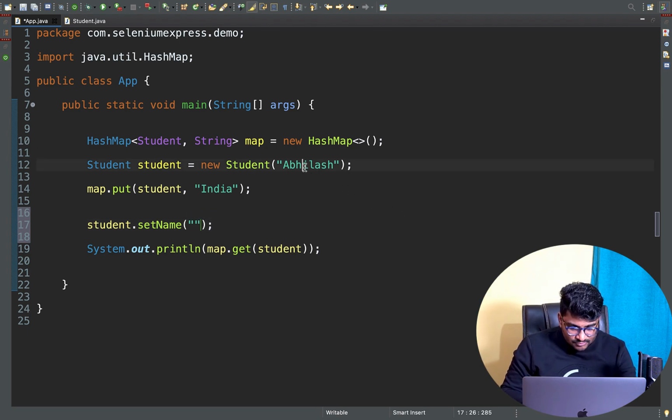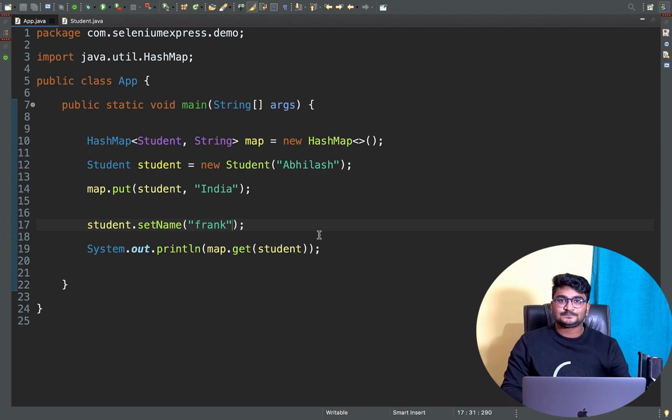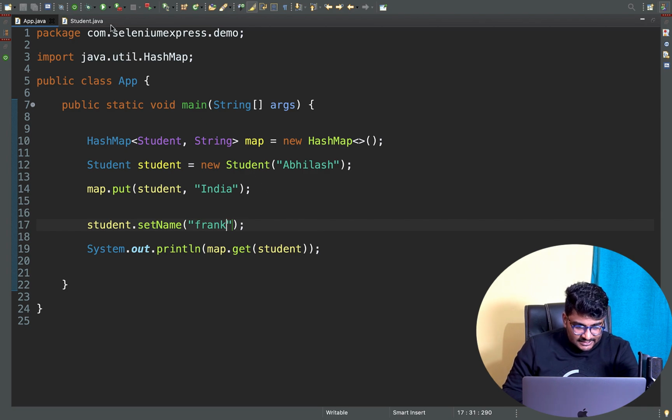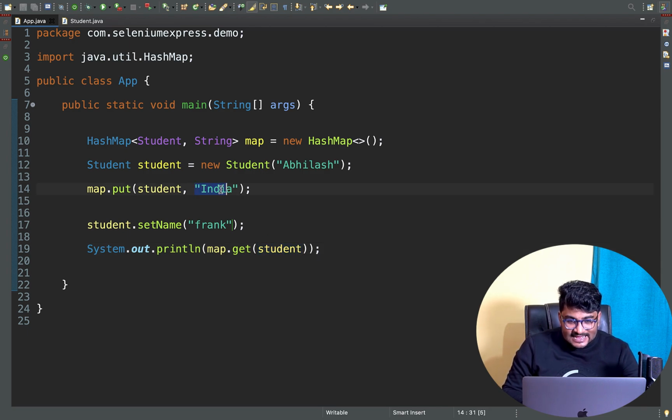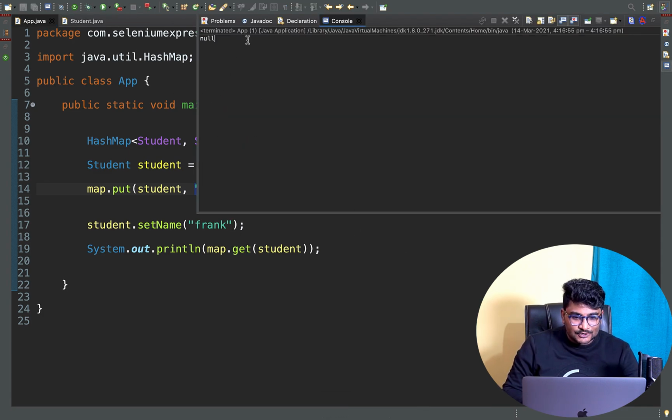So previously the student name was Avilash. Now let me change the name to, let's say something else. Let me say it's gonna be changed to Frank. Now here you see what is the problem we'll have. If I'm gonna run this particular program right now, so you see in the line number 19, I'm doing map.get. So I'm trying to get the student class object, this student I'm putting just right here, and I'm giving the value as India. So whenever I'm going to get the value for this student as a key, obviously I should get India as an output. But you see what we are going to get. Run this, and there you go.